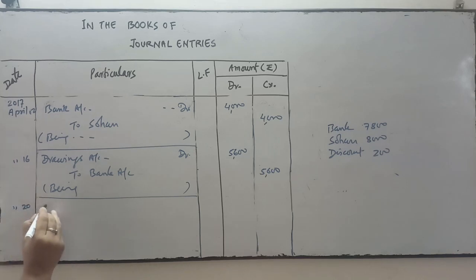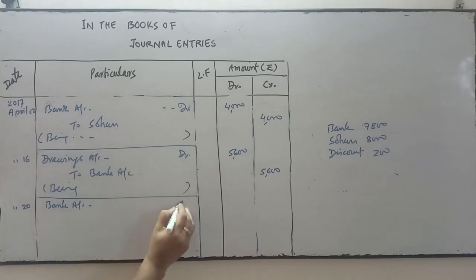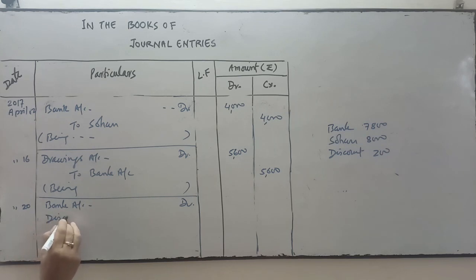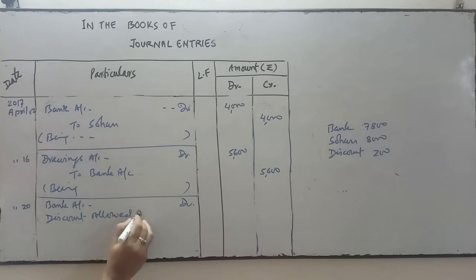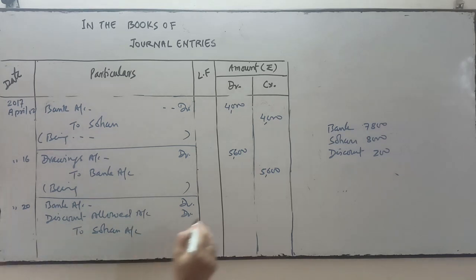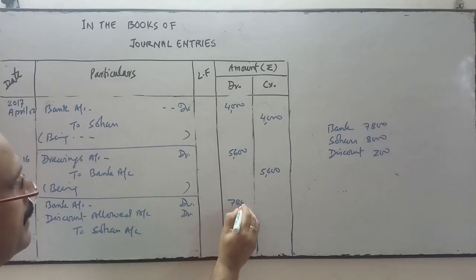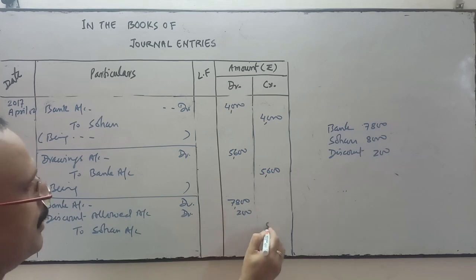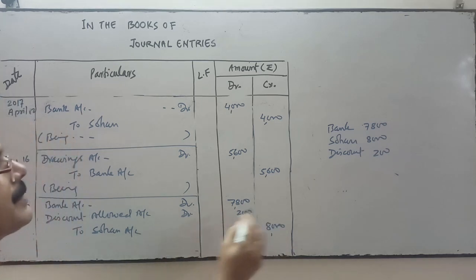So the entry will be on 20th. Bank account debit. We are receiving the amount. Bank is the receiver, so bank account will be debited. Discount allowed is an expense. All expenses and losses debit. And who is the giver? Receipt from whom? Receipt from Sohan. Sohan is the giver. Sohan comes under personal account, so his account will be credited. So here the bank 7,800, discount is 200, and Sohan account will be credited by 8,000.